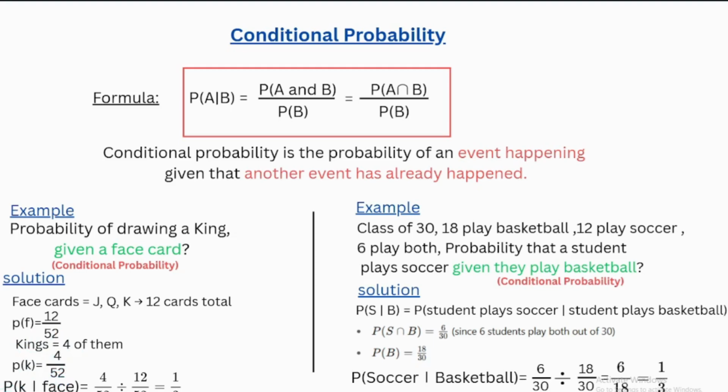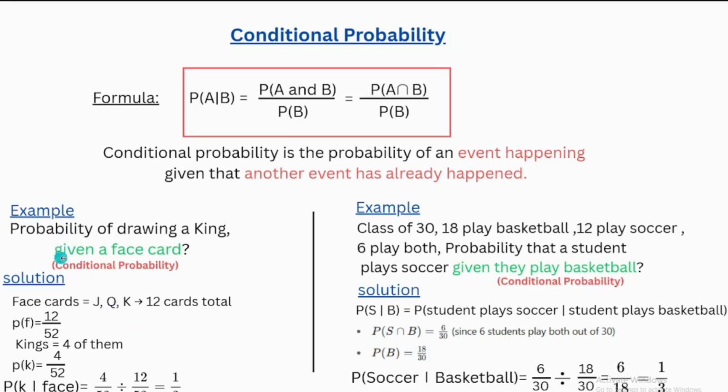So the conditional probability of K given F equals the probability of king, 4 over 52, divided by 12 over 52, equals one third.